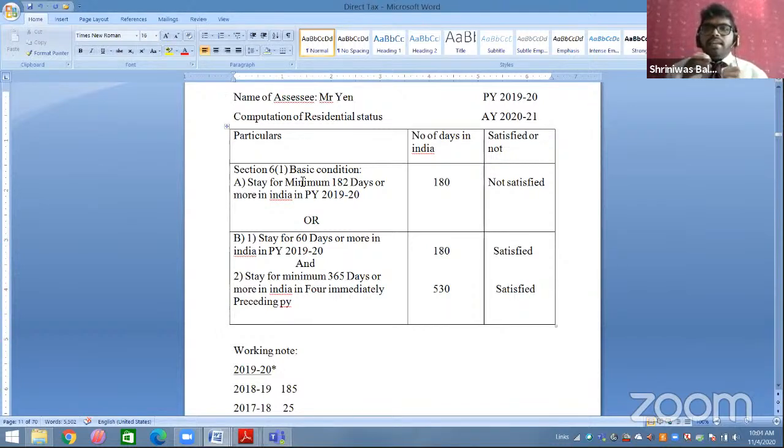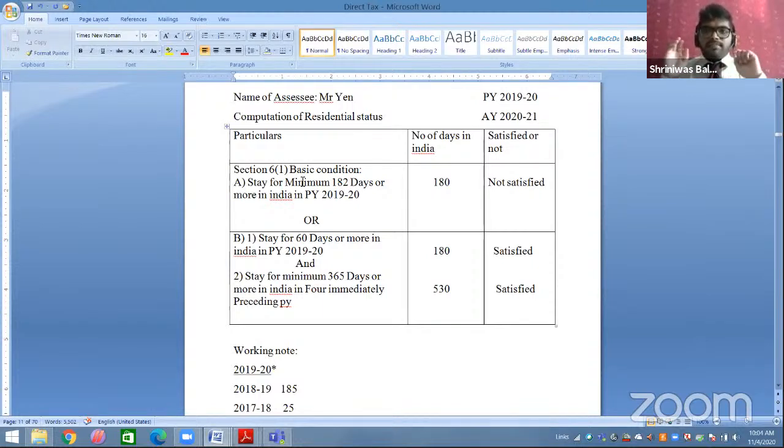In basic condition, A point is related to stay for 182 days or more in India in previous year 19-20. Or if you are not satisfied with A, we will go to the B point. B has 1 and 2, and in B you have to satisfy both the points. One says minimum 60 days in India in previous year 19-20, and second says minimum 365 days in India for the 4 years immediately preceding the previous year.